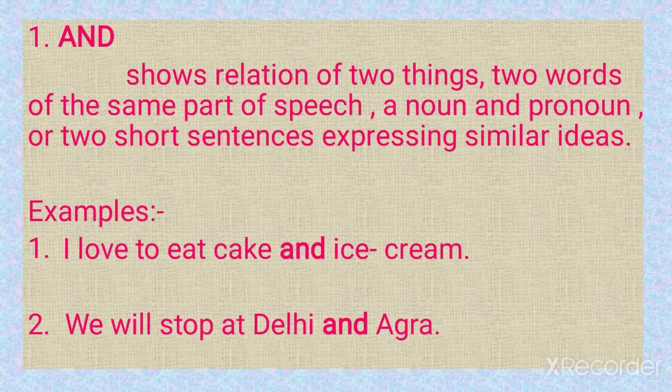I love to eat cake and ice cream. We will stop at Delhi and Agra. Ram and Sham are good friends. So we are talking of two persons or the same parts of speech, noun, pronoun. So then we use and.